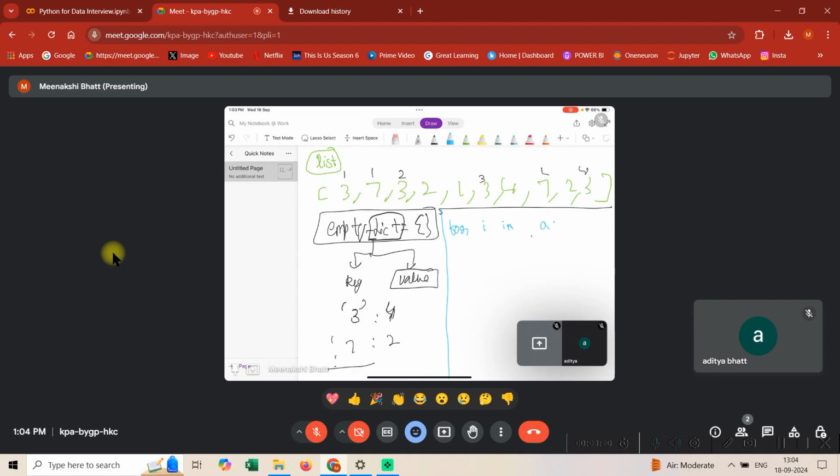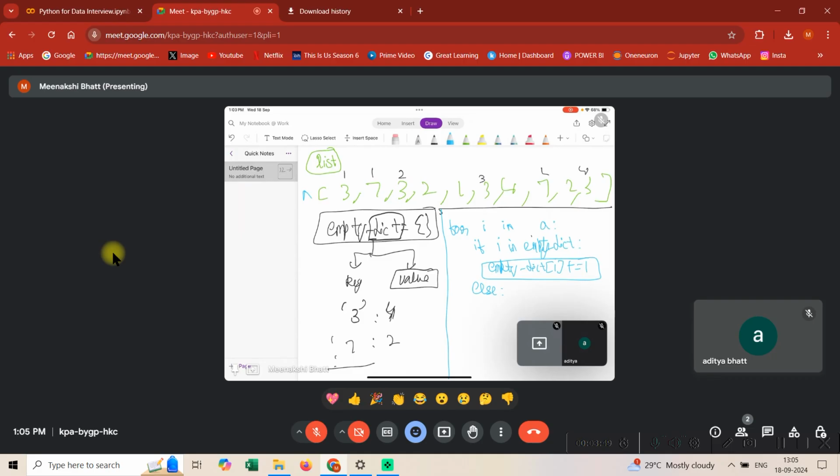So for i in A, what is A? A is my list. Then I'm going to write an if condition: if i in empty dict, that means if the element is in the empty dictionary, then what we need to do is increase the count of the element by 1.